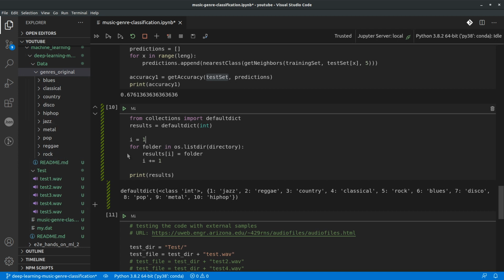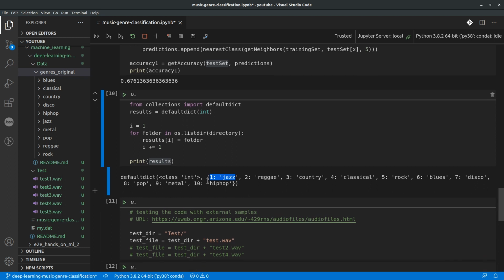So what I've done here is I have created a results dictionary, where for each of the different genres, based on the folder name, I am creating a new key value pair, where the ID of the genre will be linked to the genre name. So if you see here, the results contain the ID of the genre and the genre name, so that when the model predicts the result, rather than showing these integer values which the model is actually going to predict, we show the actual genre name as the output.